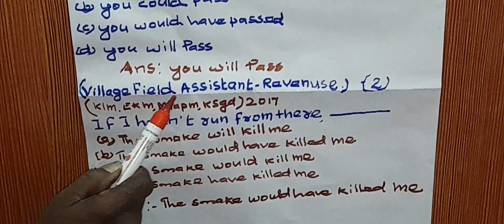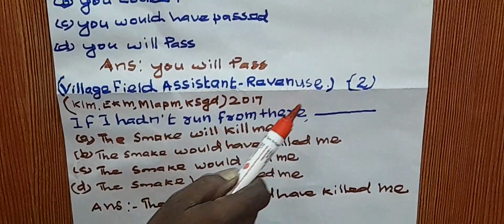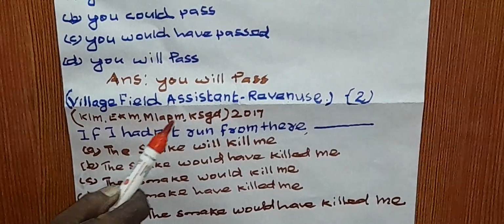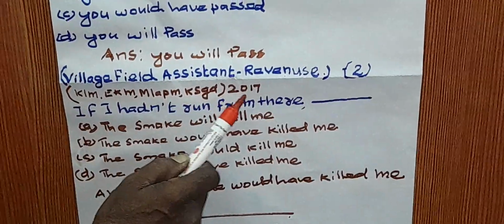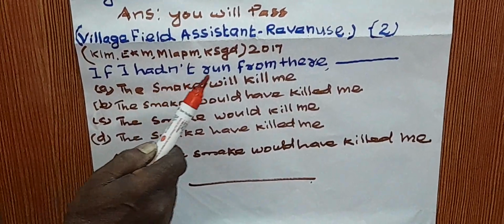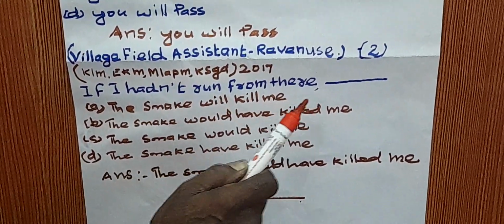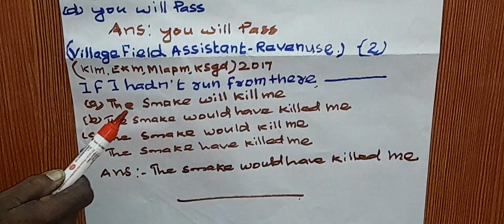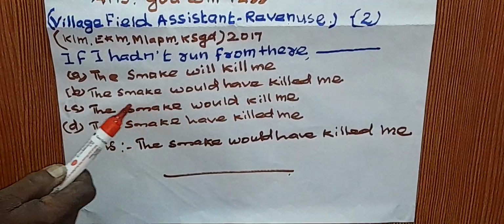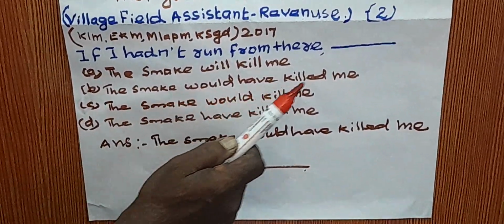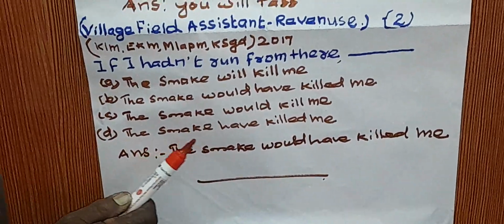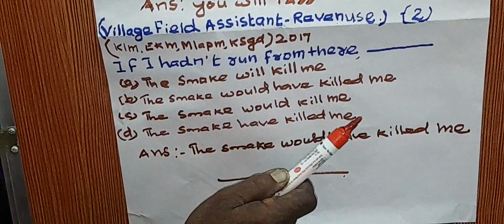Village Field Assistant, Revenue test, Kollam, Ernakulam, Malappuram, Kasaragod, 2017 question: if I hadn't run from there, dash, the snake will kill me. The snake would have killed me. The snake would kill me. The snake have killed me.